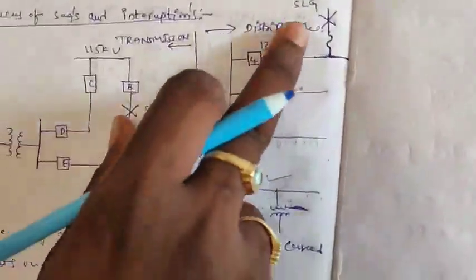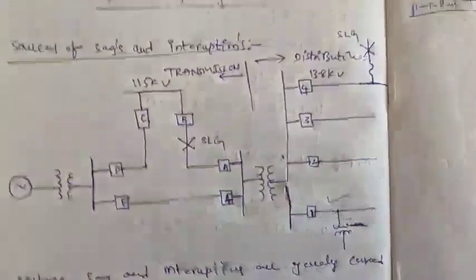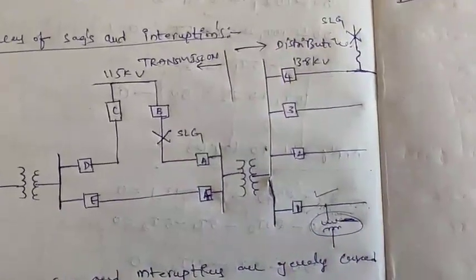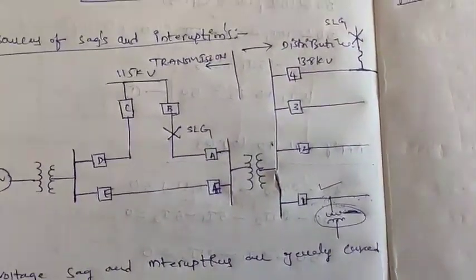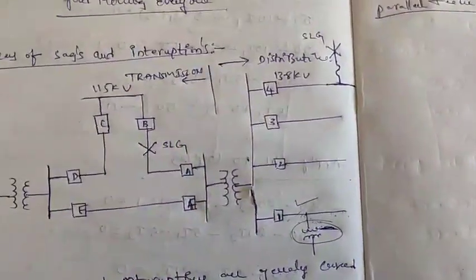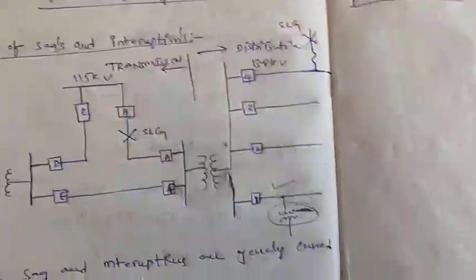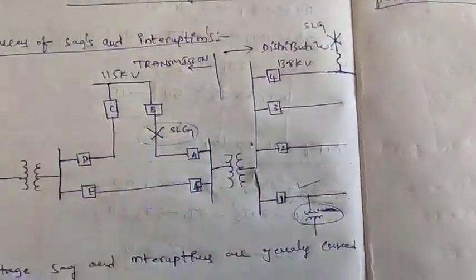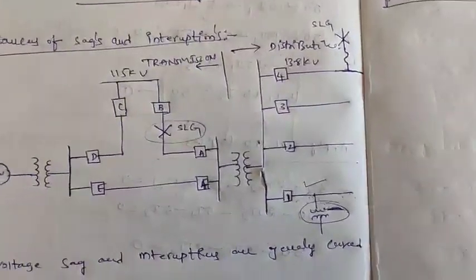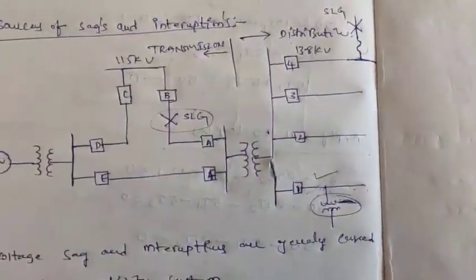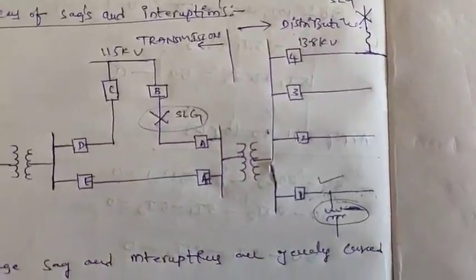I can consider the fault on the fourth feeder, which is parallel to feeder 1, where the customer is. We can also consider the transmission system. In either of these cases, a fault on the parallel feeder or on the transmission system, the customer will experience a voltage sag during the fault.